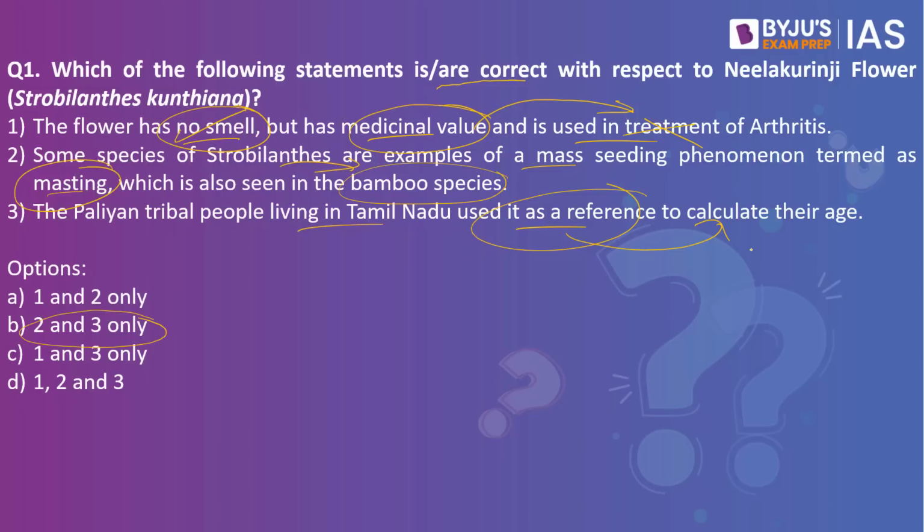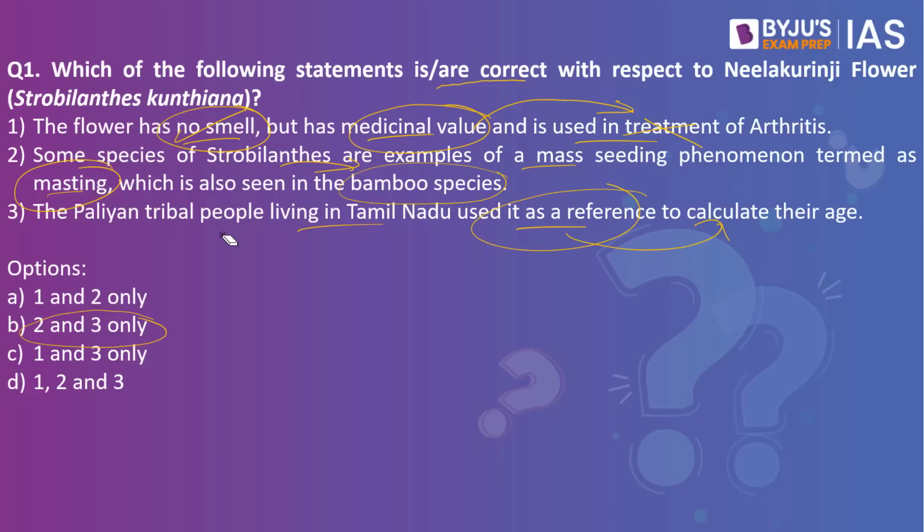When you look into Neelakurinji, this happens to be an undershrub. It grows to a height of 30 to 60 centimeters, and at times it can also grow beyond 2 meters. This is endemic to the Western Ghats, so it is usually seen in the states of Karnataka, Kerala and Tamil Nadu, and belongs to the Acanthaceae family. So remember, this Neelakurinji flower grows in the Shola forests of the Western Ghats.